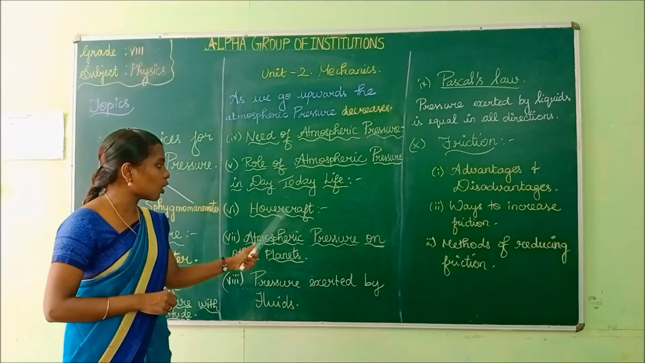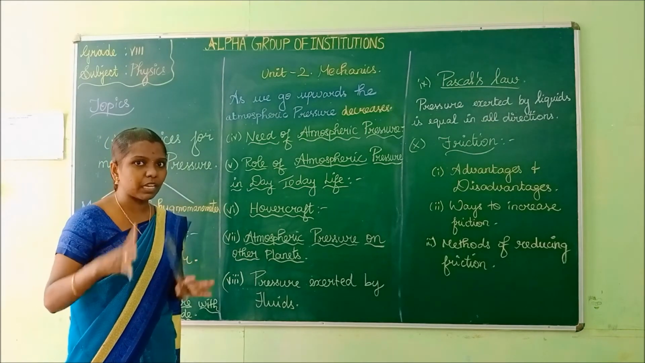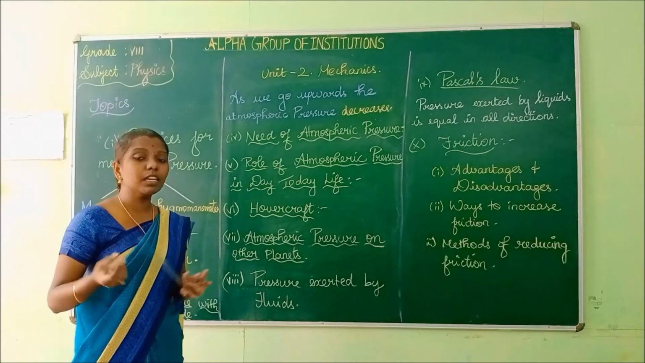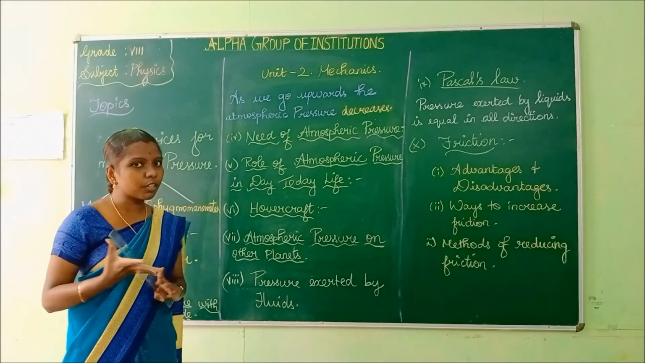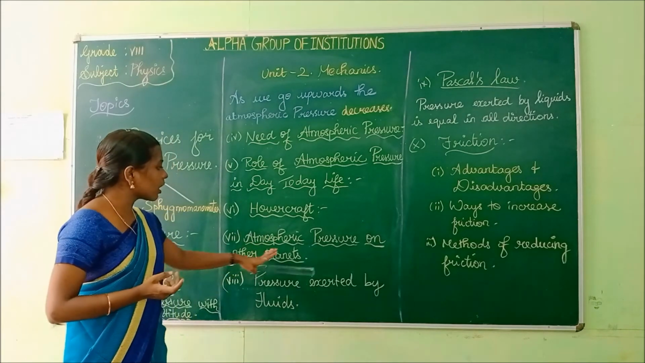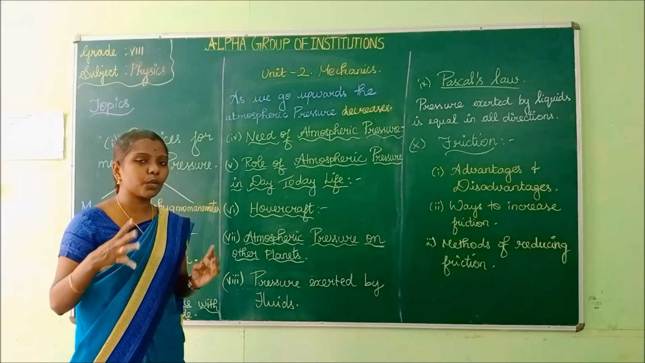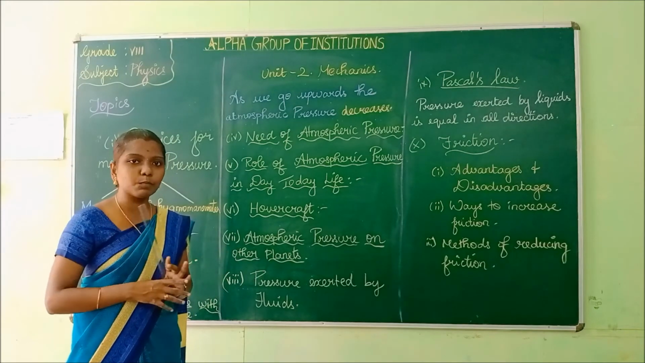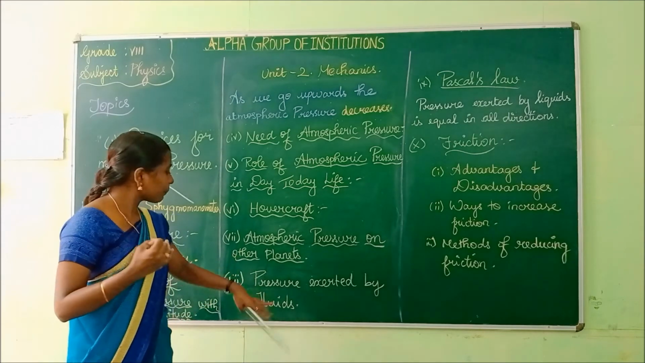Next, we are going to see what is hovercraft. A hovercraft is a vehicle which will not touch the surface. It will move on ground and also in water. Next, atmospheric pressure on other planets. How the atmospheric pressure varies between the planets. We will see two planets, namely Jupiter and Venus.